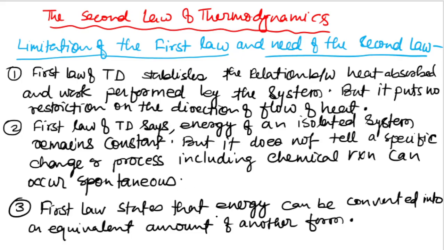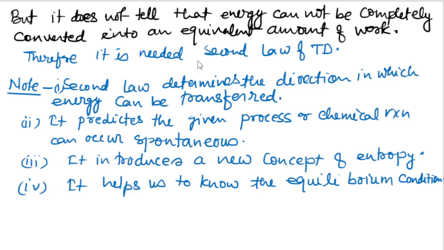The first law of thermodynamics is saying that energy can be converted into an equivalent amount of another form. But in the second law of thermodynamics, what we will discuss is that energy cannot be completely converted into an equivalent amount of work.